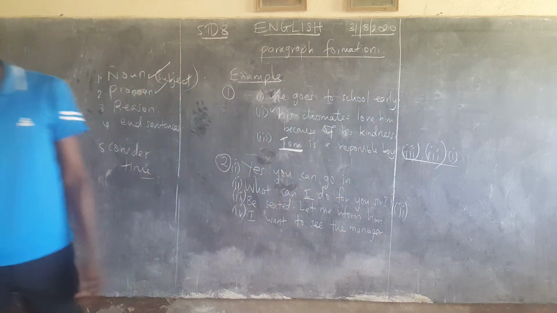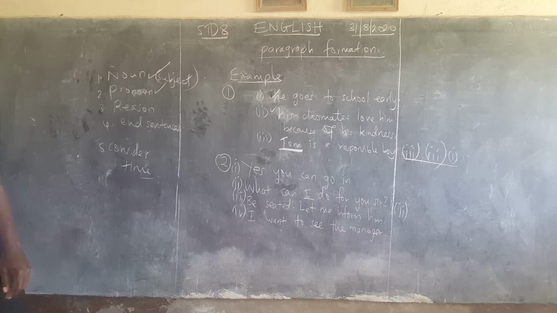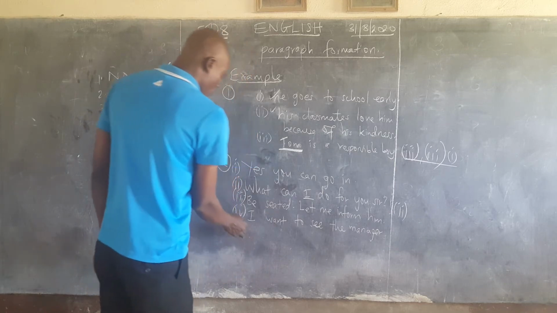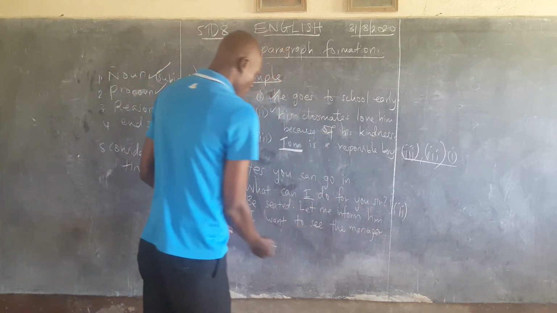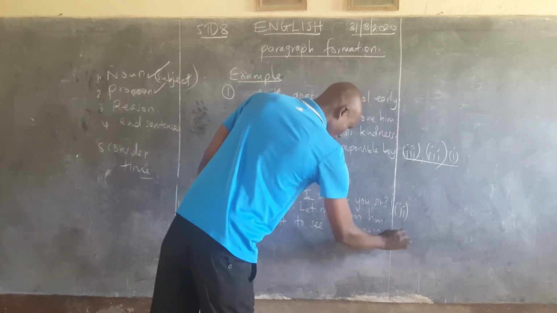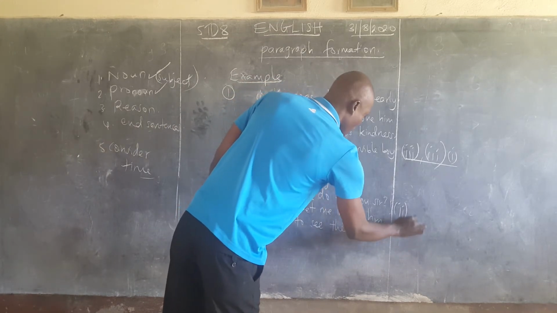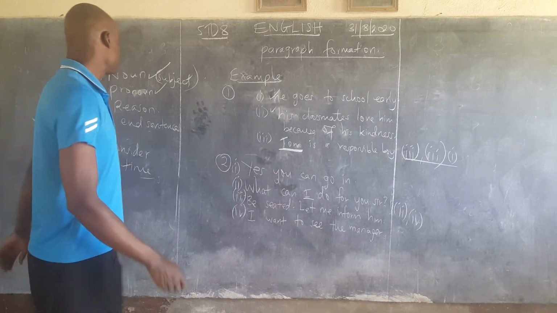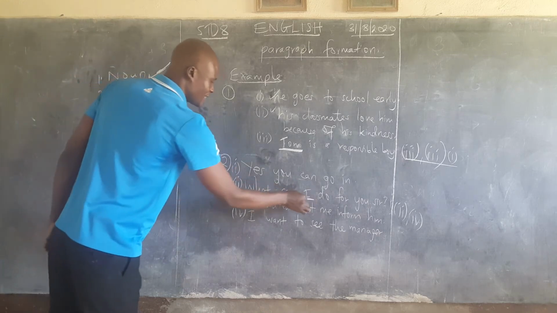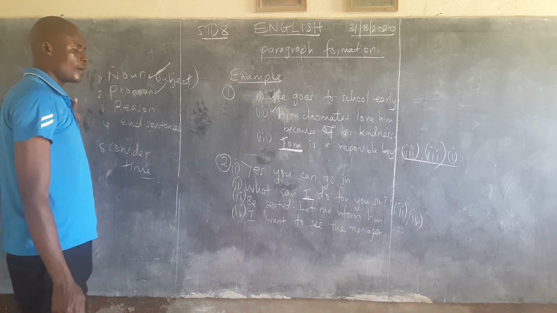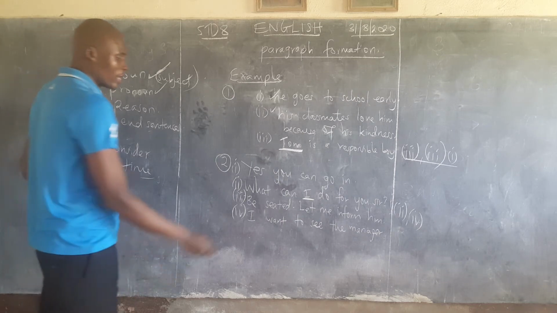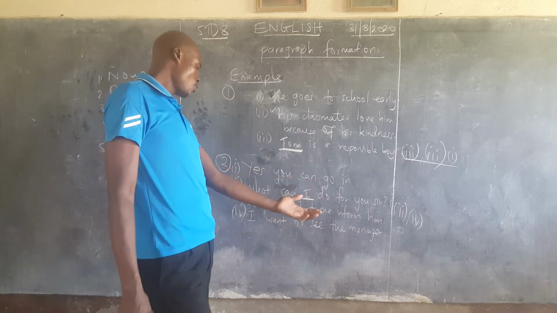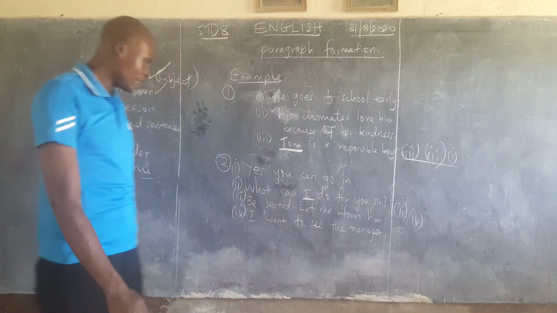We'll begin our sentence with, what can I do for you? And then what will follow? Followed by number 4, which goes, I want to see the manager, because somebody has just asked a question and this one comes to answer. You must answer that question first. So Roman 4 will come second. In what can I do for you, you can see the noun coming there. I is just a nominative pronoun, though we can refer to it as a noun in that manner, since it replaces the noun.